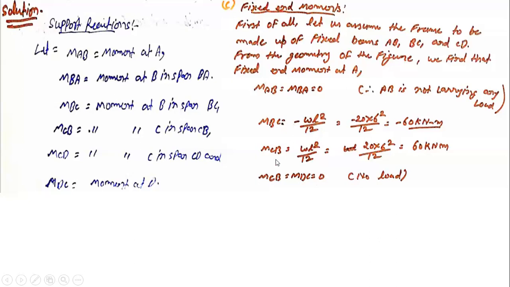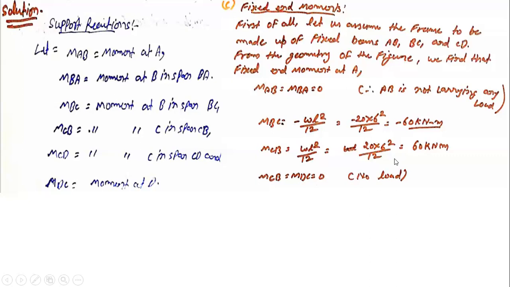So BC and CB value will come out. That you have to consider how they are going to be rotated. So I'm just taking BC to be negative. There is no hard and fast rule that you need to take this to be positive or this to be negative. So one is positive, the other will be negative, according to the sign convention you adopt. So these are the values of fixed end moment coming.